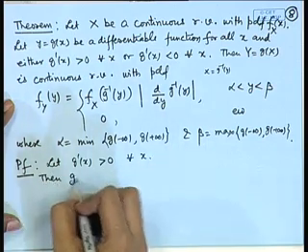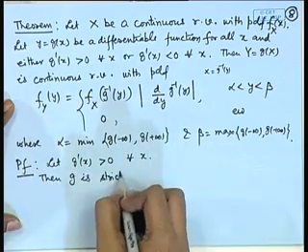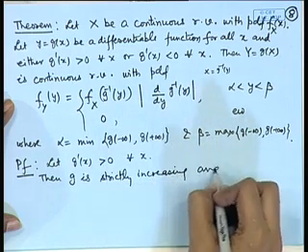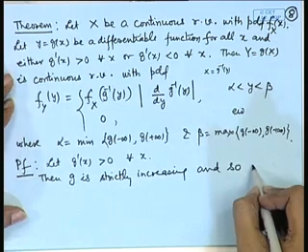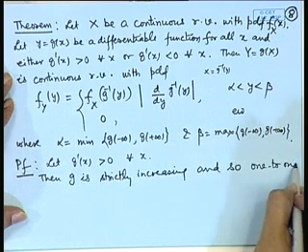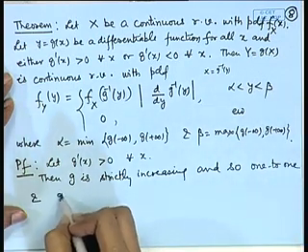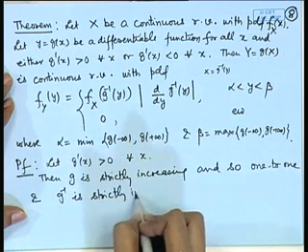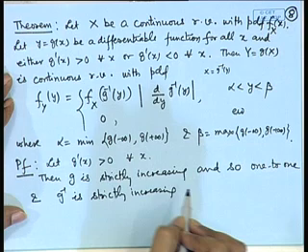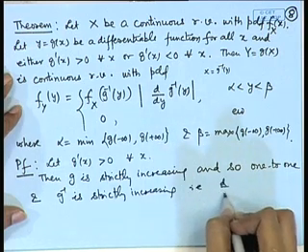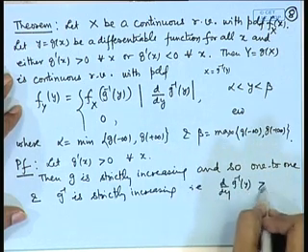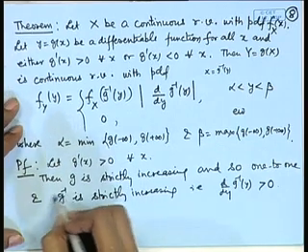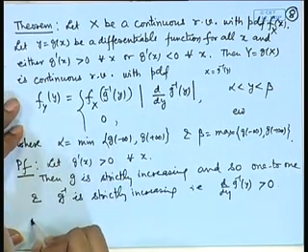Then g is strictly increasing, and so it will be a 1-to-1 function, and g inverse will also be strictly increasing, that is, d by dy of g inverse(y) will be positive, and this will be differentiable also.